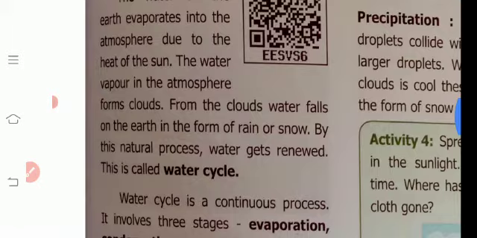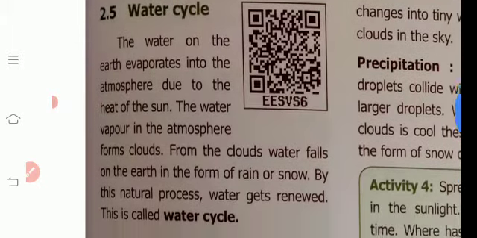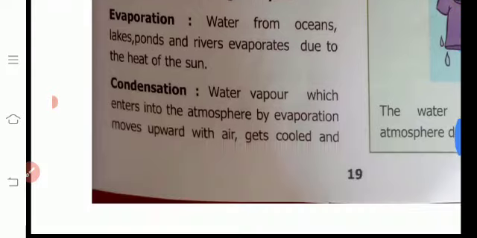You see this page, read it one or two times, find out the answers and send them to your class teacher.